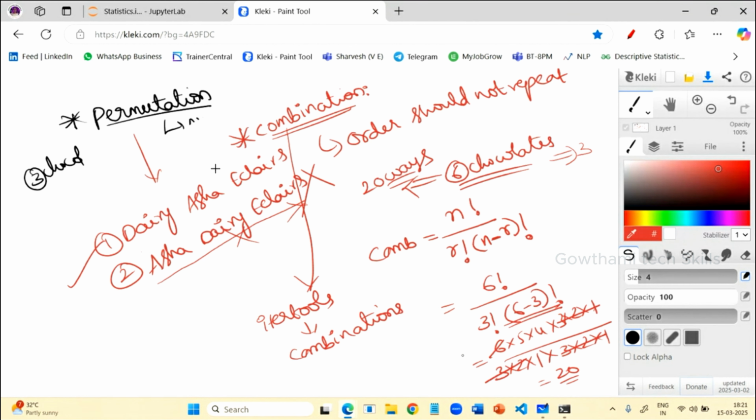So with the help of this, you will get this output. Okay, this is what permutations and combinations are about. You should know the definition of it and how to implement it using the Python modules. Okay, so let's begin.